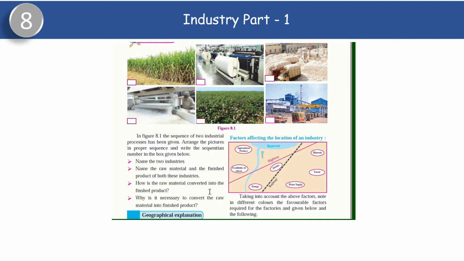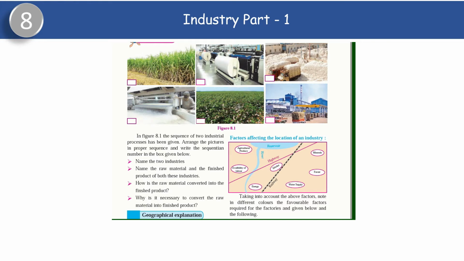How have we come to know it's a sugar industry? You can see sugar cane is grown in the sugar cane field. And how can we come to know it is a textile industry? You can see cotton trees have been grown. So, which are the two industries? The two industries are the sugar industry and the textile industry.